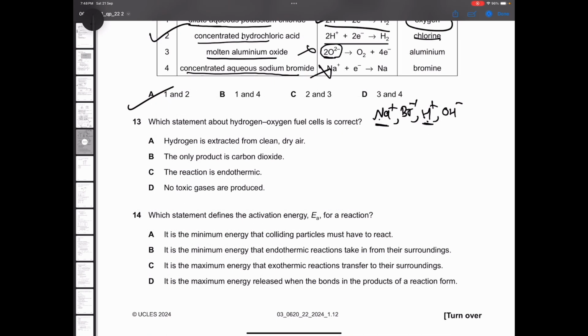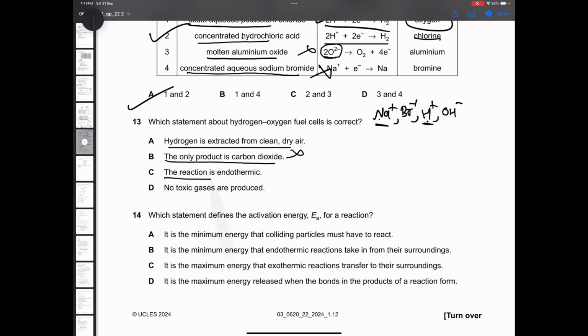Question number 13. Which statement about the hydrogen oxygen fuel cell is correct? Hydrogen is extracted from clean air. No, it is derived from natural gas or electrolysis. The only product is carbon dioxide in hydrogen oxygen fuel cells. No, this is also incorrect.